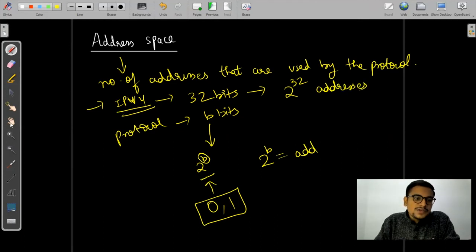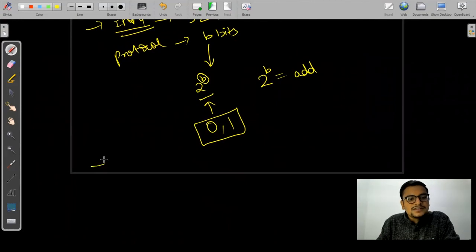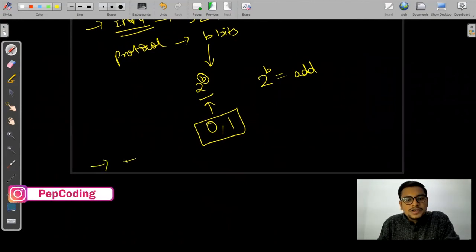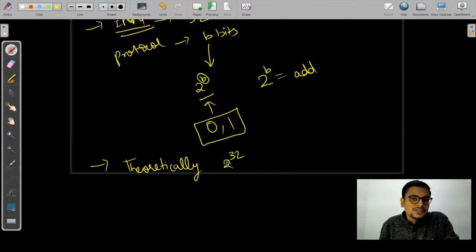You can understand the meaning of IP address space this way: theoretically, there can be 2 to the power 32 devices connected to the internet, which is approximately more than 4 billion.